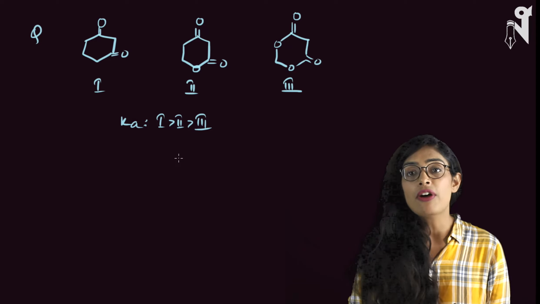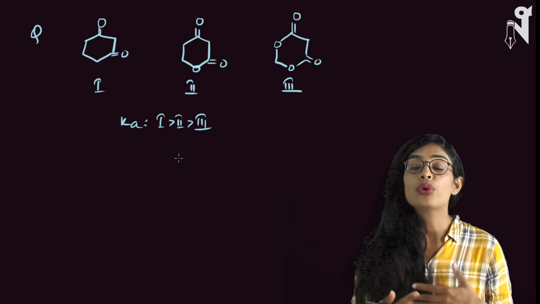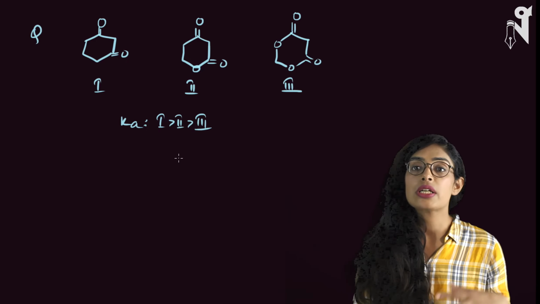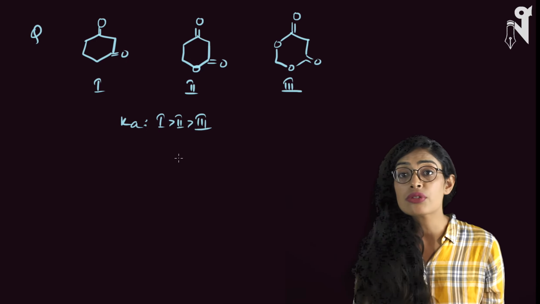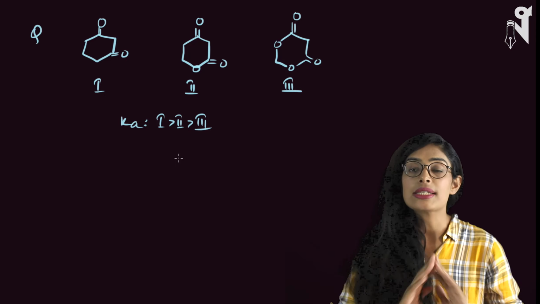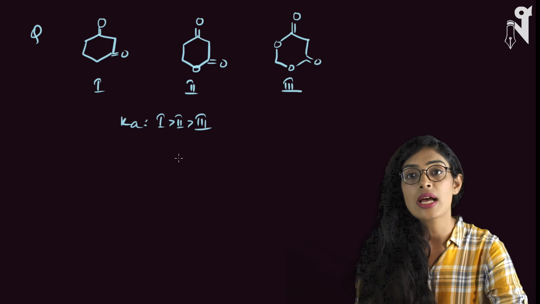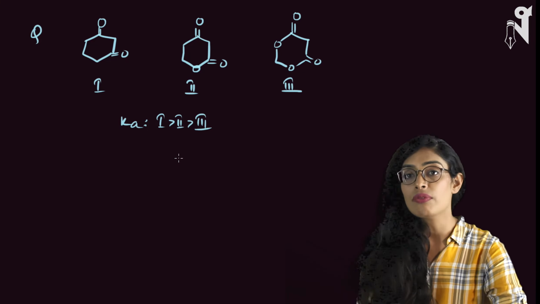I am just doing it a little faster because now you have a better understanding of acidic strength, basic strength, and how any electron withdrawing group will affect it, how an electron donating group will affect it. But just in case you are not able to understand this, ask me in the doubts class. Here we are done with all acidic strength, basic strength, carbanion, this and that. Now we will be talking about tautomerism in the next class. Once tautomerism is done, we are done with GOC.